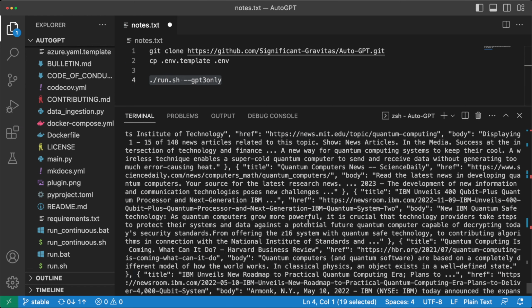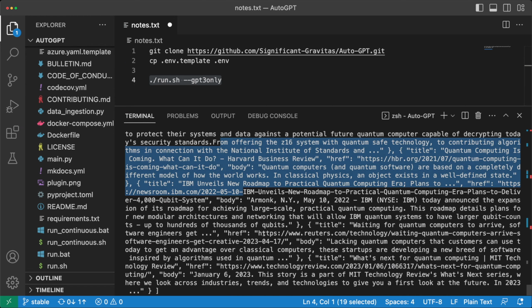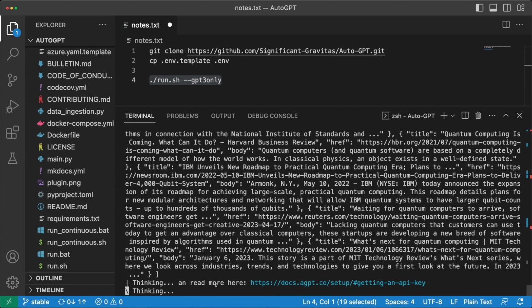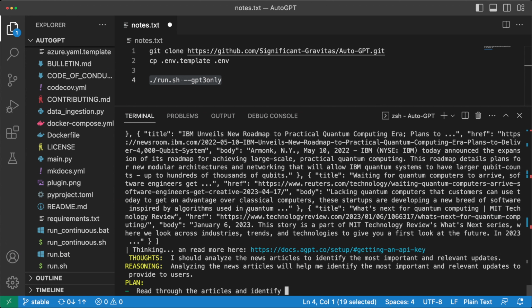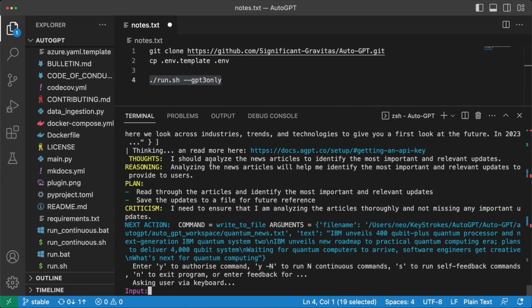Anyhow, so let's scroll down. So we have a bunch of results here, and it's thinking more. Let's see what it comes up with. Okay, so now the next thought is to analyze the news articles to identify the most important and relevant updates. And here, if we take a look at the next command, it's write to file, and it's going to write to this location, which is the AutoGPT workspace, into this file, and it will put all of this text in there. So let's authorize this command as well.